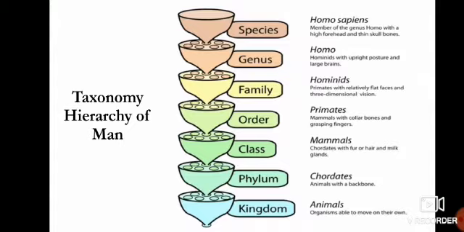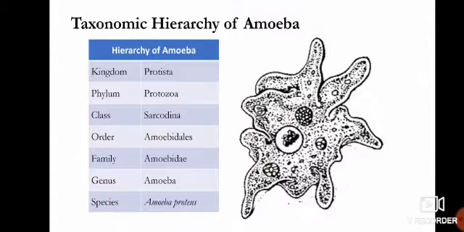Order Primates: mammals with collar bones and grasping fingers. Now family Hominidae: primates with relatively flat faces and three-dimensional vision, meaning X, Y and Z vision. Genus Homo: hominids with upright posture and a large brain. Species Homo sapiens, we are Homo sapiens. Our zoological name is Homo sapiens, our scientific name is Homo sapiens, a member of the genus Homo with a high forehead and thin skull bones.